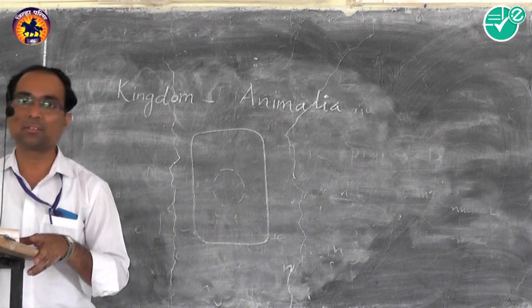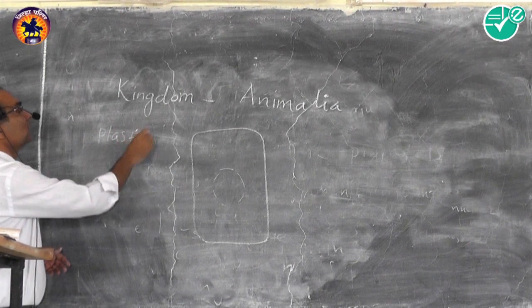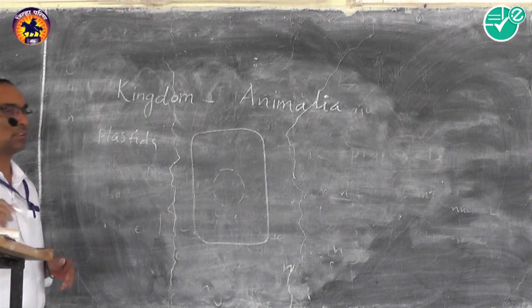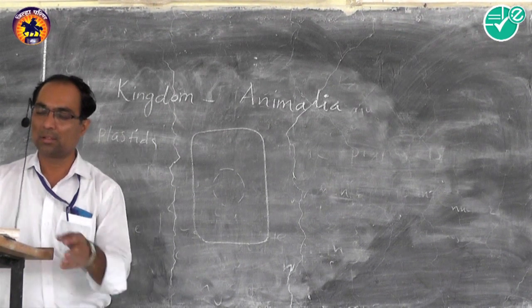What are plastids? Plastids are absent in animal cell but present in plant cell.